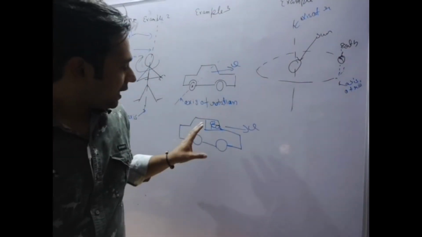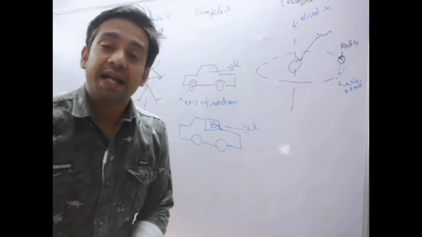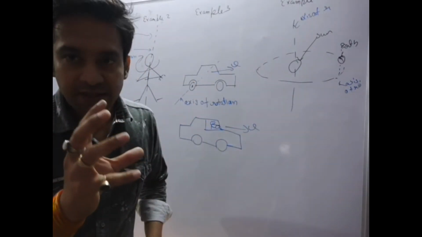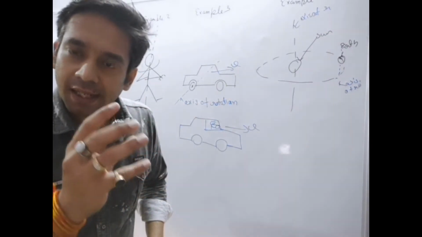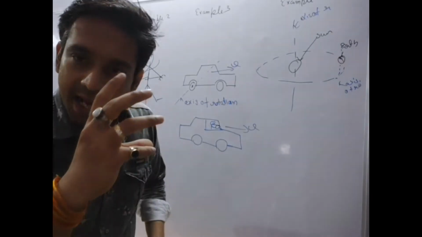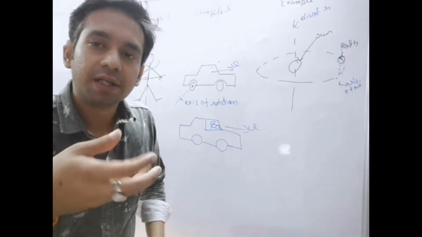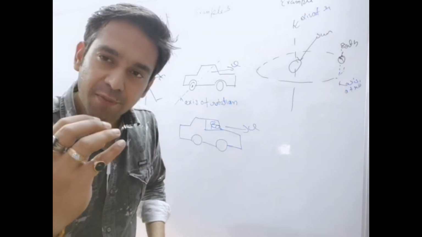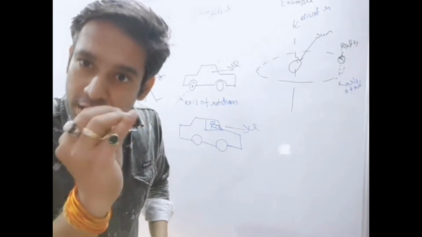So if this driver tries to see another car, what is he able to see? He will see that the car is stationary at the point, because it is moving with the same velocity, but the wheel is rotating on its axle. So basically, he is able to see only the rotation of the wheel.